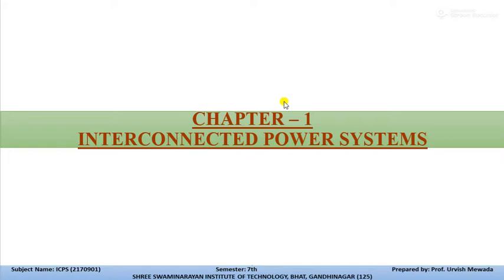So in India we have so many generating stations, and so many small and large power plants in different states.